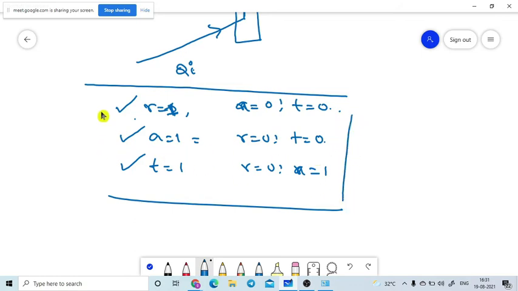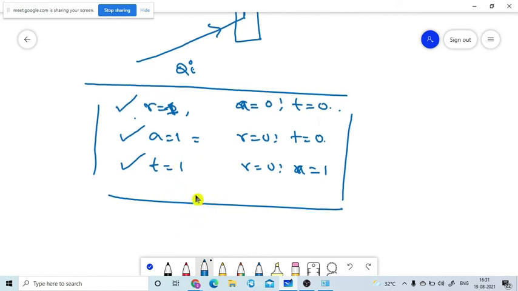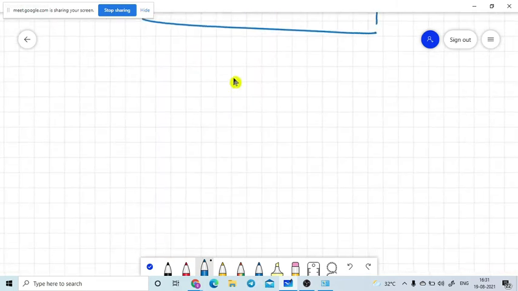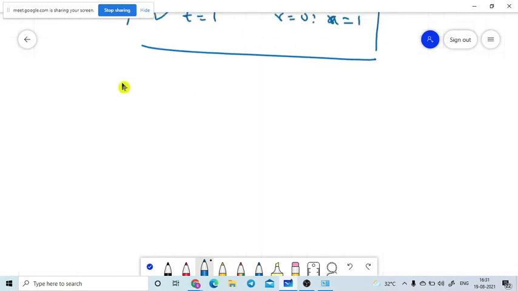These are very, very important. We will use them in our problem. Let me go to one small word I introduced: black body. I will explain it later. So what is meant by black body? What does it mean?